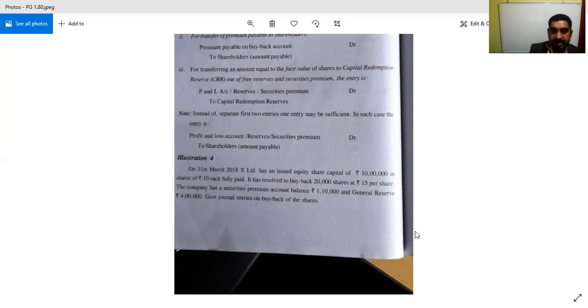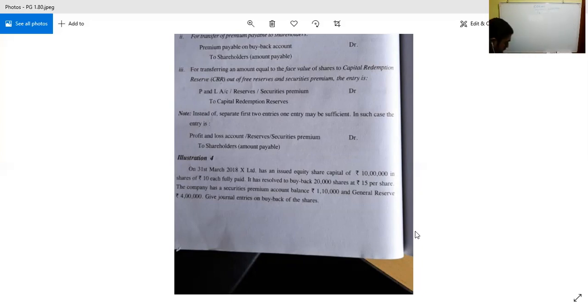So on 31st March 2018, X Limited has an issued equity share capital of rupees 10 lakh of rupees 10 each. So 10 lakh, 10 rupees. So 1 lakh is the total number of shares. It has resolved to buy back 20,000 shares at rupees 15 per share.